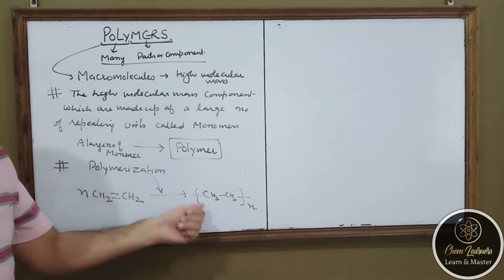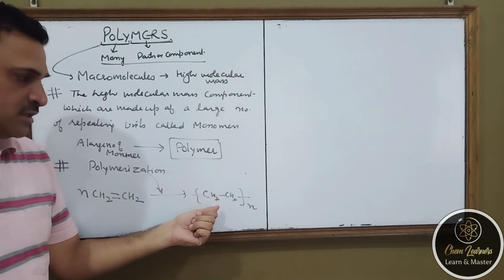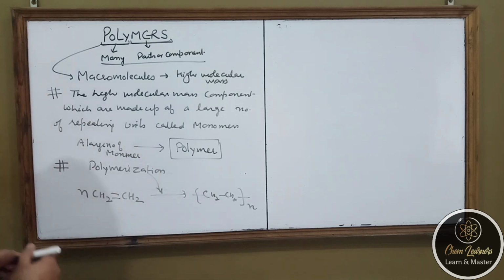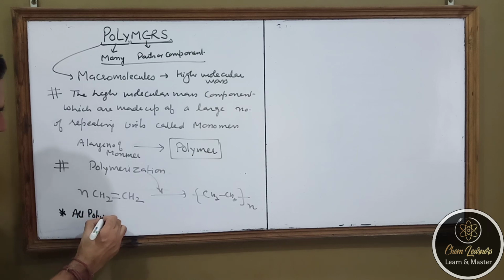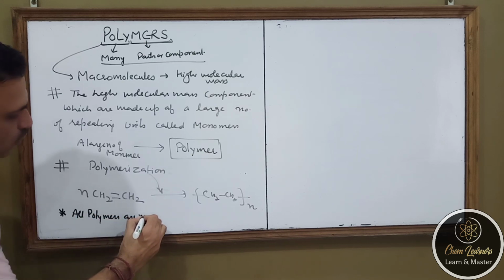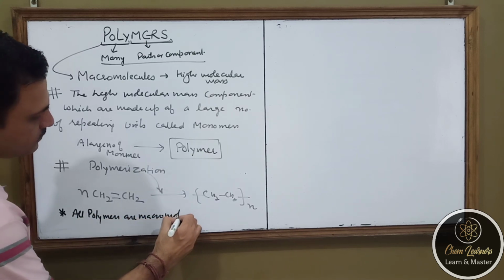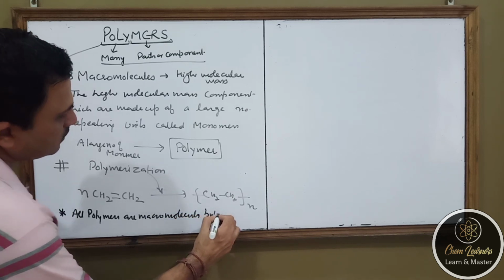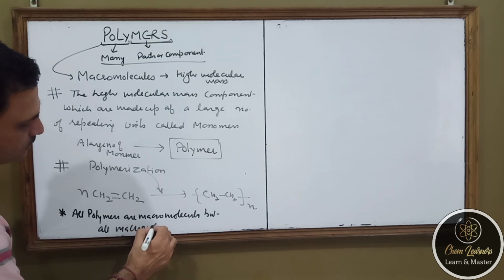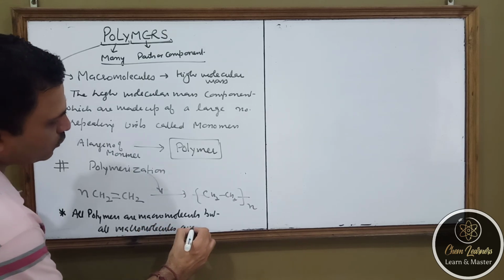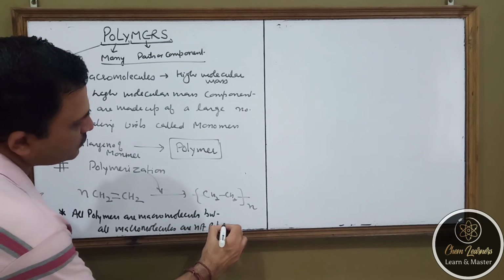But polythene is a macromolecule as well as a polymer. So we can say that all polymers are macromolecules, but all macromolecules are not polymers.